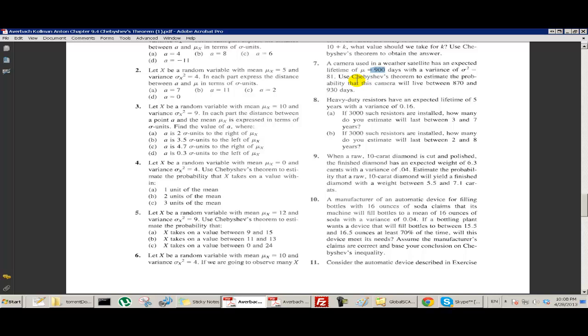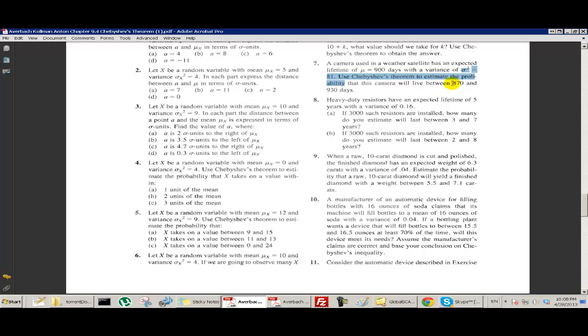Use Chebyshev's theorem to estimate the probability that this camera will live between 870 and 930. So how do you do that? 870 is 30 units below 900. And 930 is also 30 units, but above 900. So how far is 30 units in standard units? We know that the standard deviation is 9, so it's 30 over 9. I'm not going to work it out right here, but I'll just say 30 over 9 is approximately 3.